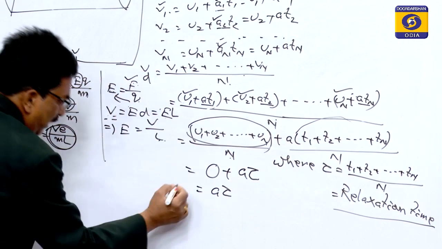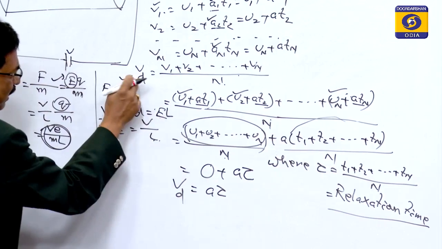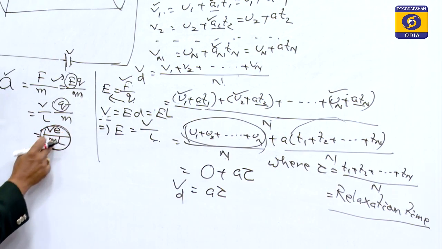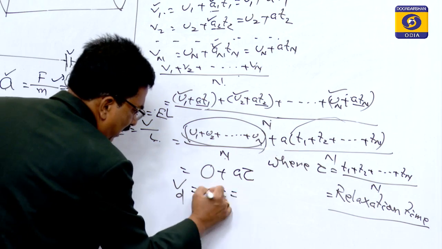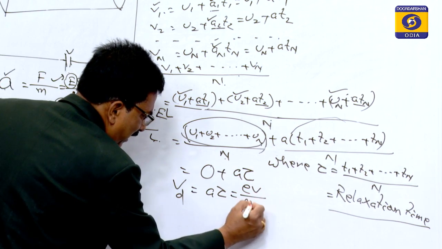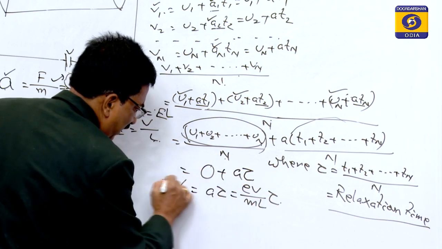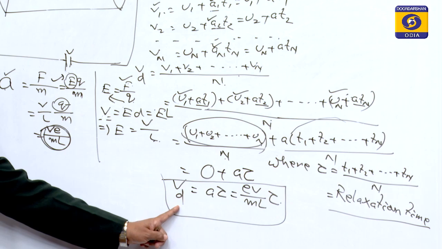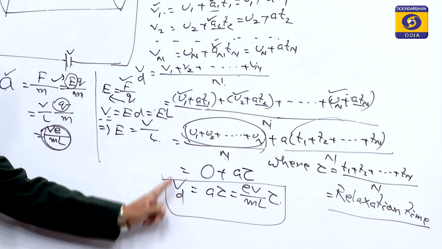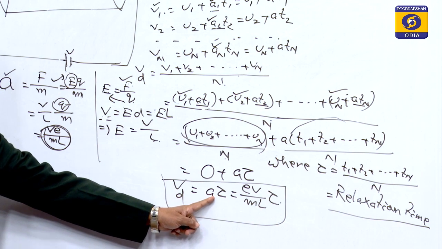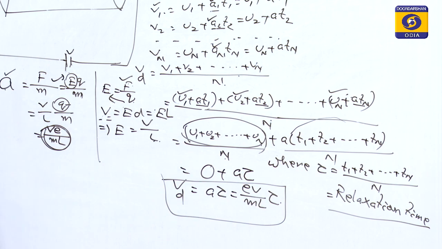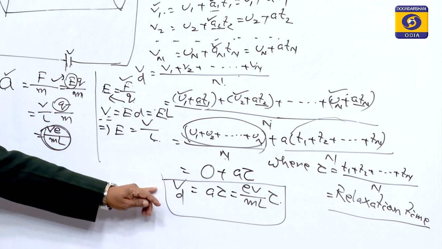Therefore, vd is equal to a tau, and the value of a is equal to eV by mL. So, the a value is equal to eV by mL, times tau. So, this is the mathematical expression of vd. Very simply you have to remember vd is equal to a tau, and to a large extent the value of a is equal to eV by mL into tau. So, this is the expression of the drift velocity.